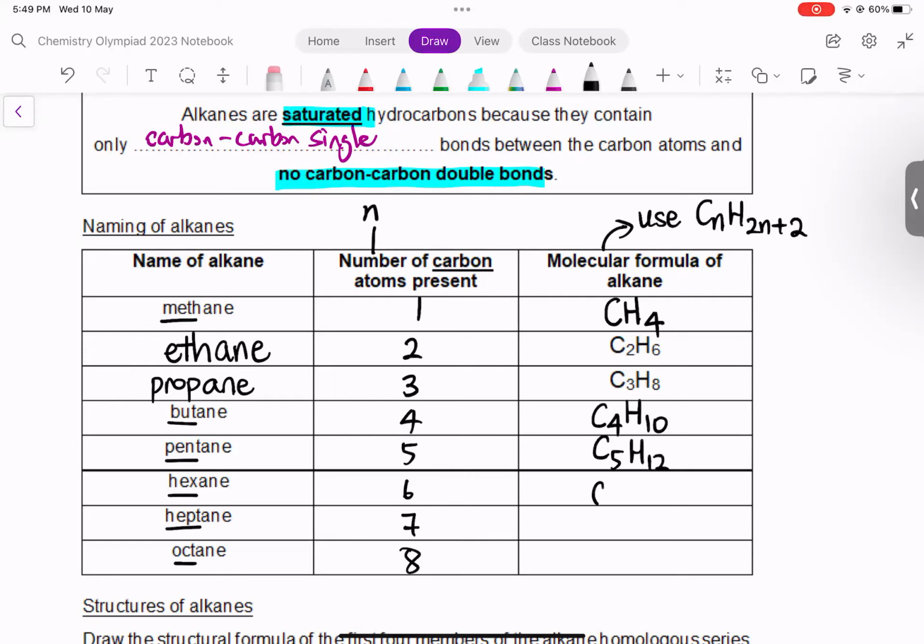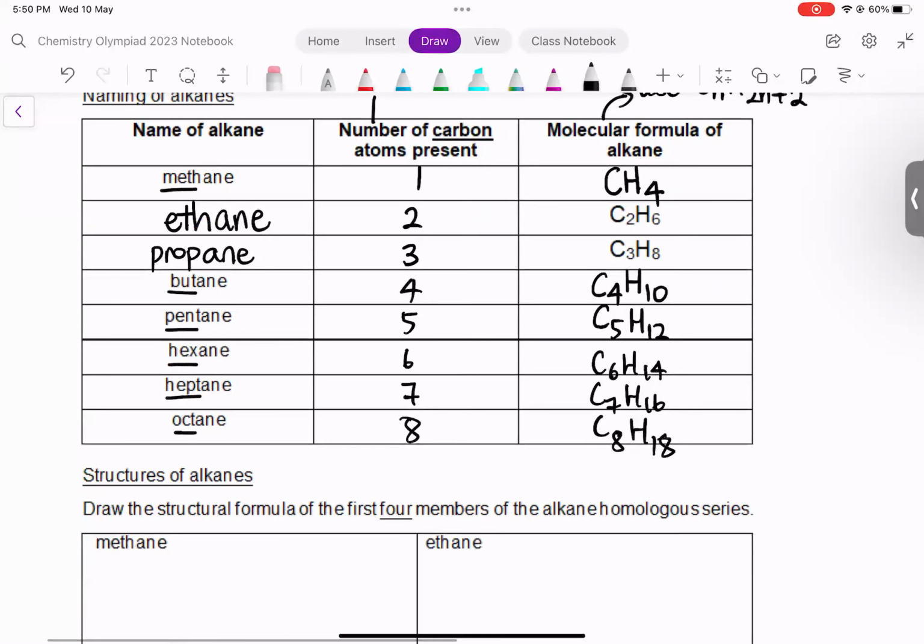C5H12, C6H14, C7H16, finally C8H18. All right, so you just have to sub in n correctly, where n is the number of carbon atoms. Next, the structure of the alkanes.